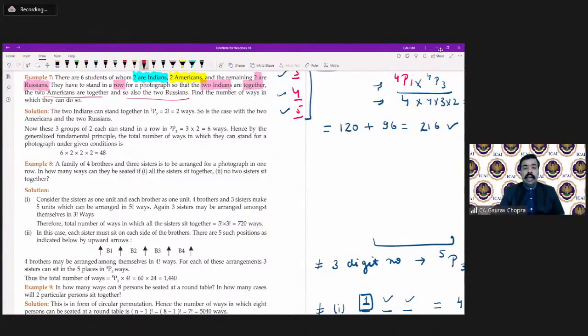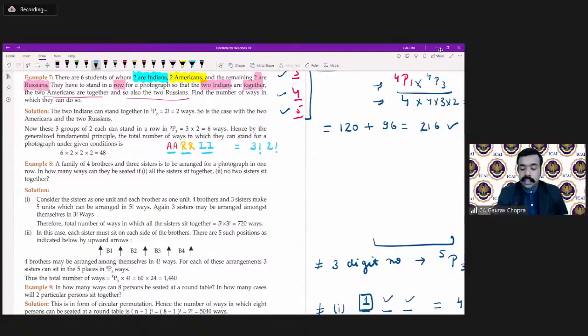So here also we have different groups. We have to combine them: 2 Americans, 2 Russians, and 2 Indians. First of all, how many groups are there? First group, second group, and third group. These 3 groups can be arranged in factorial 3 ways. Now in the first group, we have 2 Americans. They can interchange their positions in factorial 2 ways.